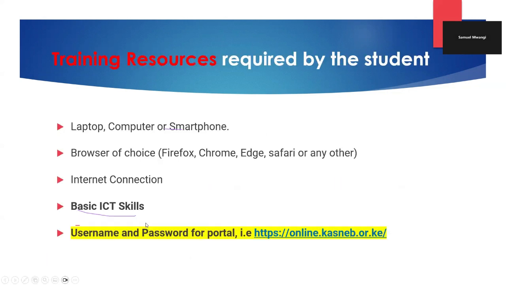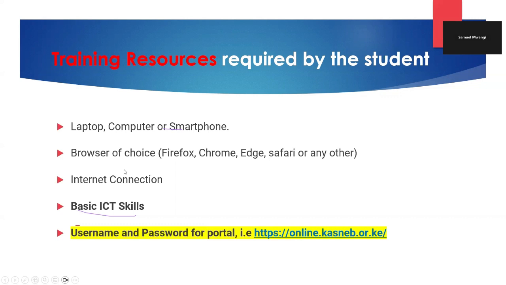What are the resources that you require for this training as a student? Of course, you do need a laptop, a computer, or even a smartphone. The gadget that you have joined this training with is the device that we basically require for the training. Then, of course, you do need a browser of choice.